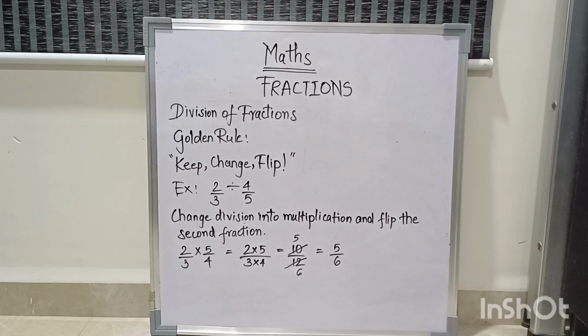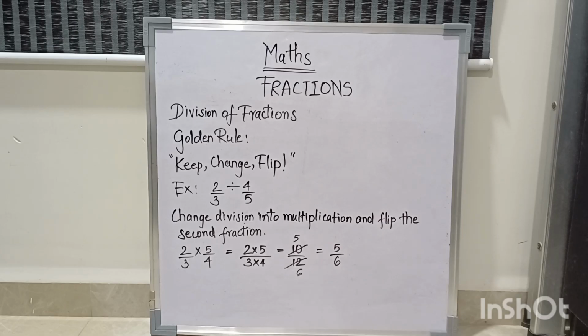Right now the example in front of you is 2 by 3 divided by 4 by 5. Now we change division into multiplication. Keep is 2 by 3, which should be as it is. The sign of division should be changed into multiplication, that is change, and flip is the second fraction. 4 by 5 should be 5 by 4.